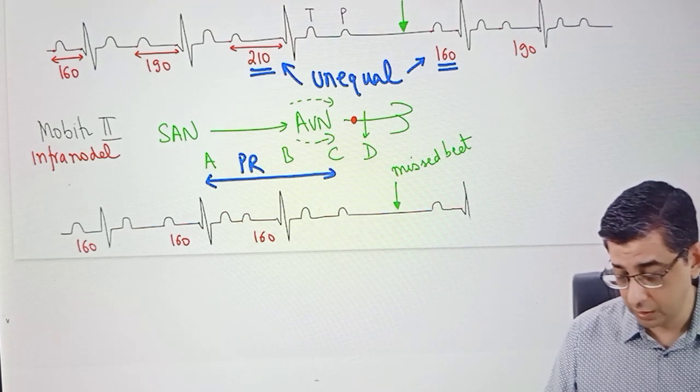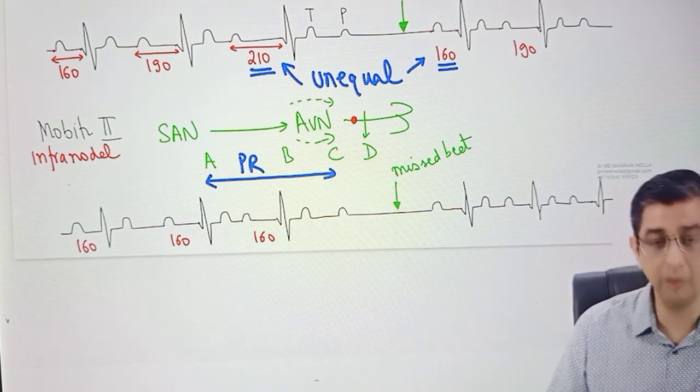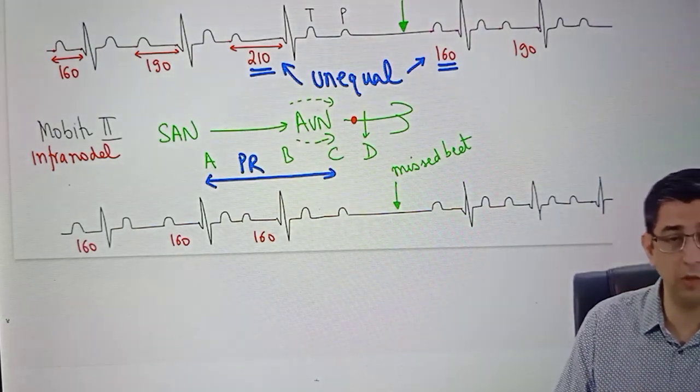You will notice that if you look at the PR interval after the missed beat, it would be 160. And now there is absolutely no problem going on till the pattern reoccurs. It is not necessary that it will occur after 3 beats only. It could be 4, it could be 5.